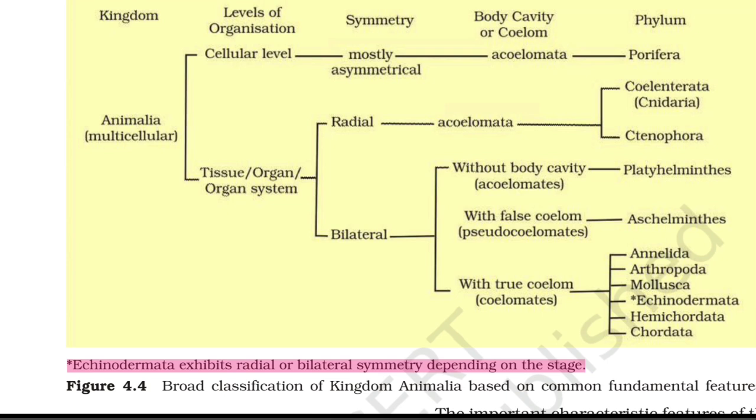Animal: multicellular, cellular level, tissue, organ system, mostly asymmetrical, body cavity or coelom, acoelomate. Phylum Porifera: cellular level. Radial and bilateral: radial symmetry in Ctenophora and Coelenterata (Cnidaria). Bilateral without body cavity, acoelomate: Platyhelminthes. With false coelom, pseudocoelomate: Aschelminthes. With true coelom, coelomate: Annelida, Arthropoda, Mollusca, Echinodermata, Hemichordata, Chordata.